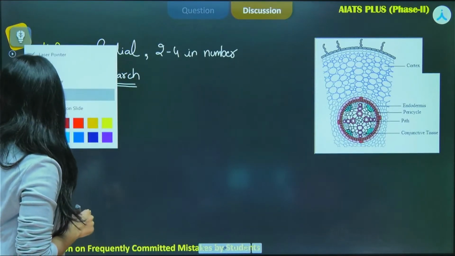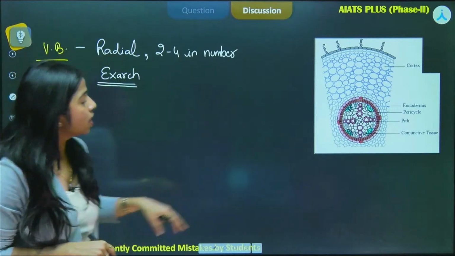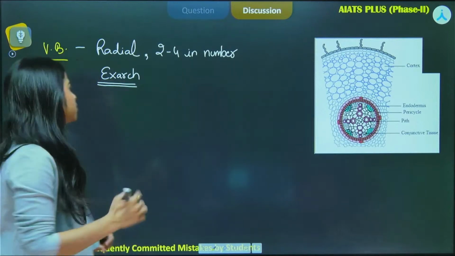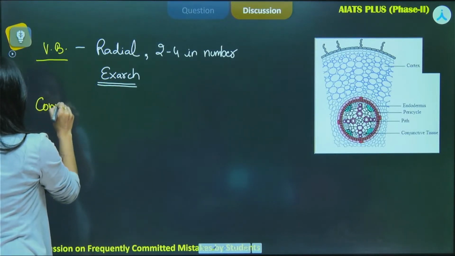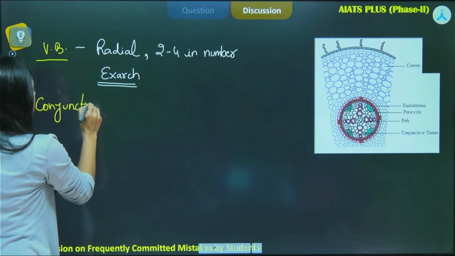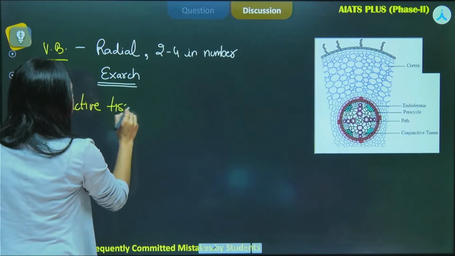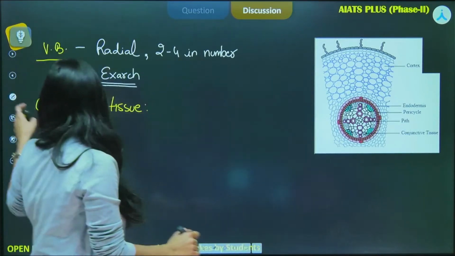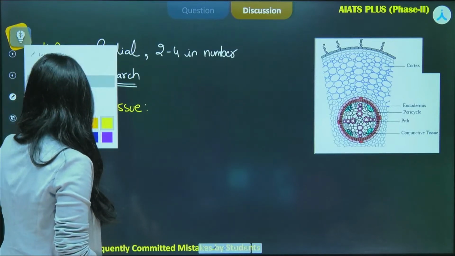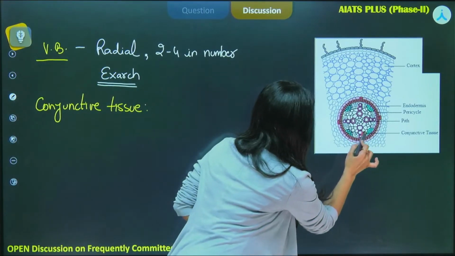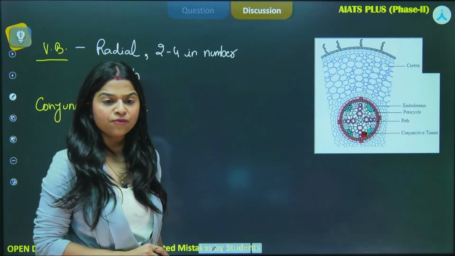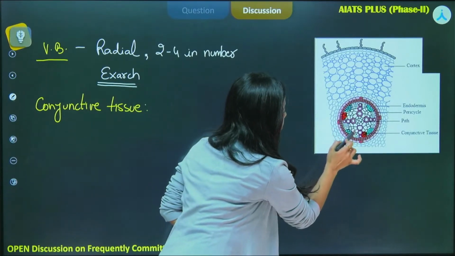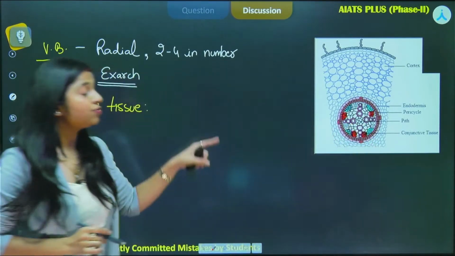Now, vascular bundles are done. Next, we are speaking of the conjunctive tissue. What is this conjunctive tissue? Questions are asked from conjunctive tissue also. Next part, conjunctive tissue is basically the presence of patches. Can you see? I'll highlight it for you over here. You can see there is the presence of this tissue, right? Is it visible for you? I have highlighted it in red color. So these are the conjunctive tissues. Can you see their location?